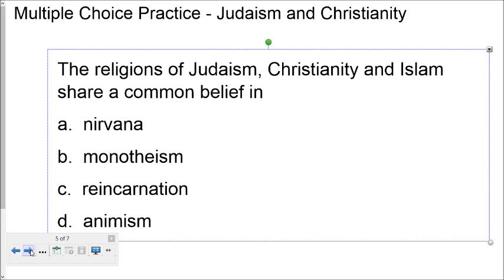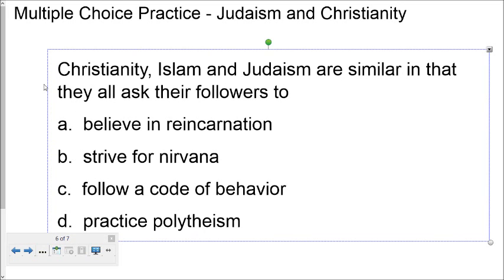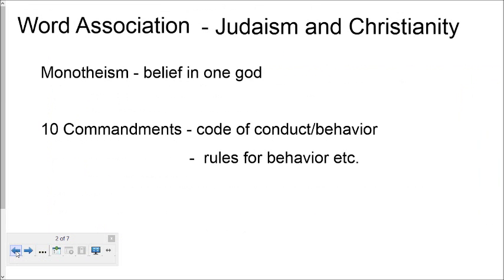It's monotheism. Next up, Christianity, Islam, and Judaism are similar in that they ask their followers to A, believe in reincarnation, B, strive for nirvana, C, follow a code of behavior, or D, practice polytheism. Again, pause it, but let's go through these. Believe in reincarnation, again, Hinduism and Buddhism. Strive for nirvana, that's Buddhism. Follow code of behavior, let's go back again to our word association, code of conduct or behavior.